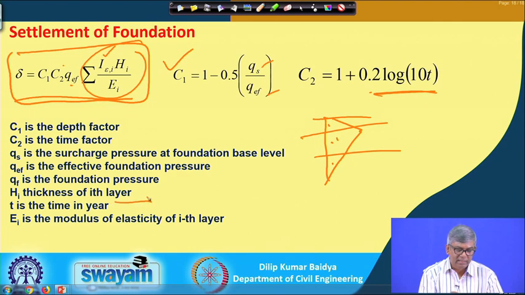T is time in years. If it is asked for the settlement after 6 months, then t is taken as 0.5. If after 10 years, then t is taken as 10.